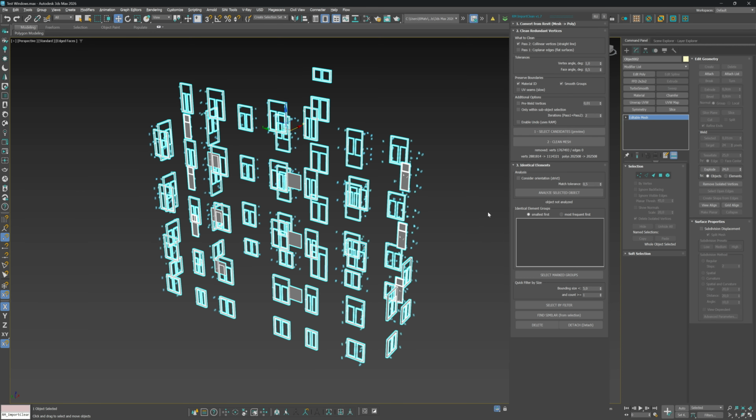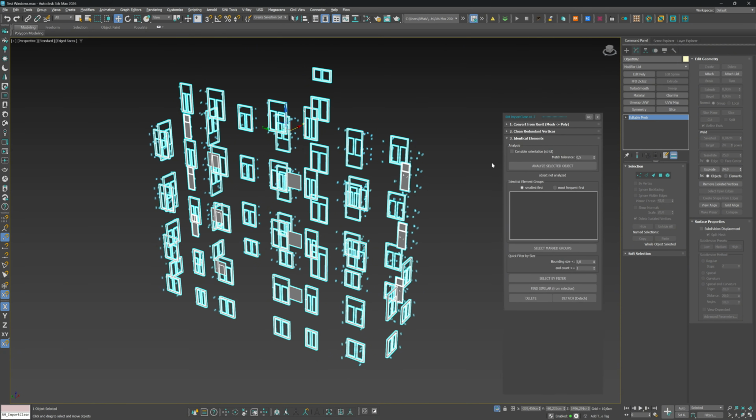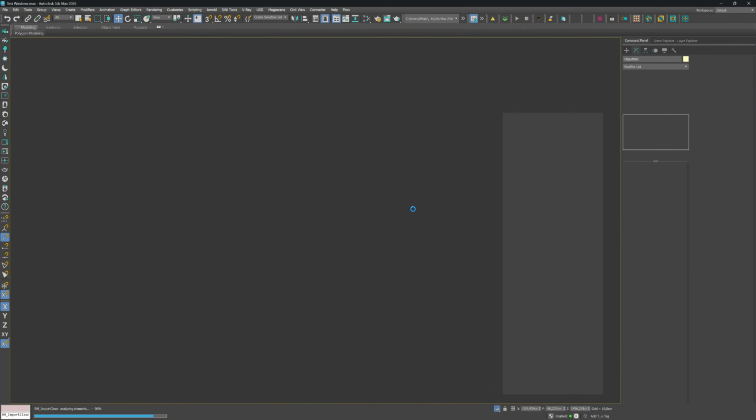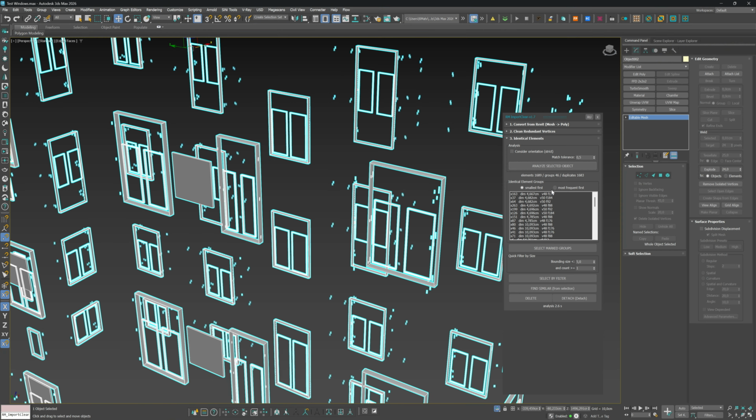The third module is Identical Elements. It breaks down the compound mesh into connected elements and groups identical components by geometric signature, including dimensions and polygon counts. The list can be sorted by size or frequency. The quick size filter lets you instantly select and delete microscopic import artifacts and dust to optimize scene weight.